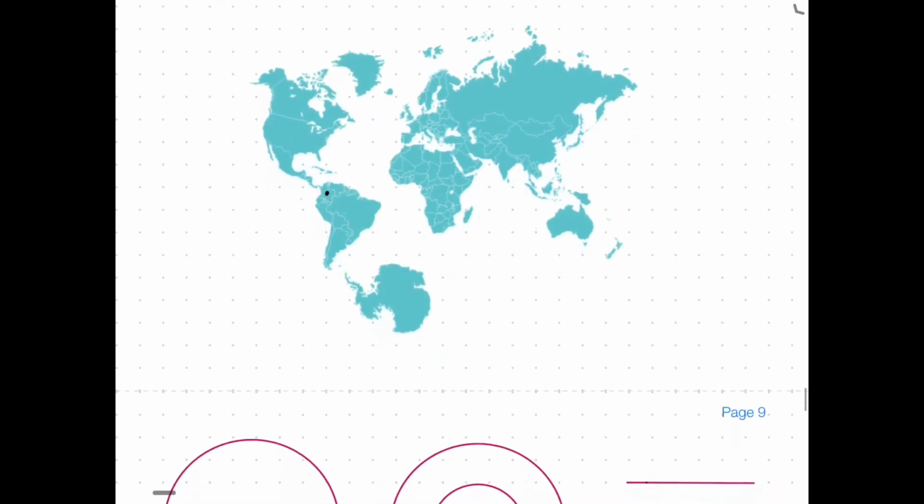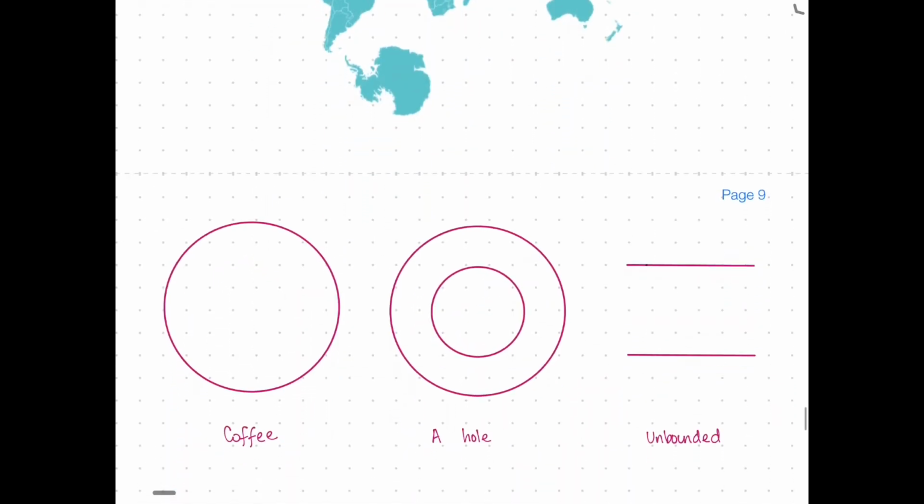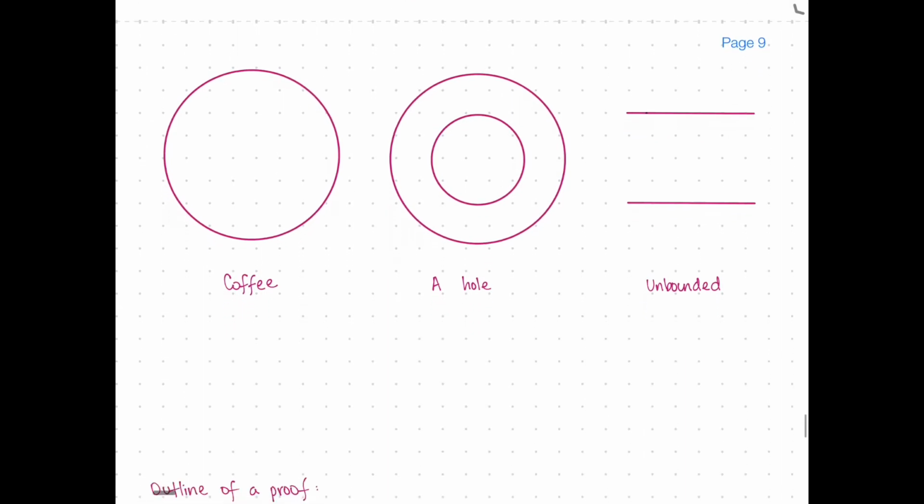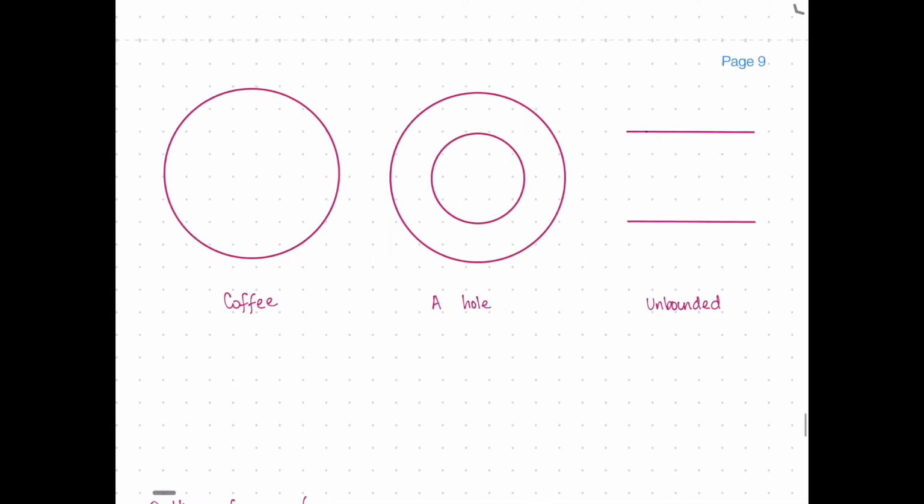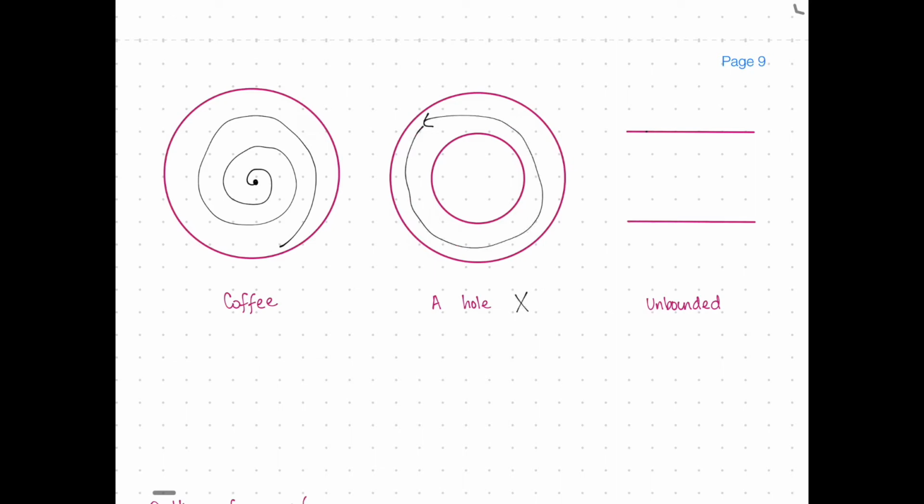Let's see why these hypotheses are important. As I illustrated before, if we take a cup of coffee, for example, and we stir it like this, it will have a fixed point, say this one. But if we take a set with a hole, then we may have a map that goes like this. And it doesn't have a fixed point, so it doesn't work. So we need the set to be convex, and also we need it to be bounded, because, for instance, in this unbounded case, we can have a flow like this, and it will not have a fixed point.